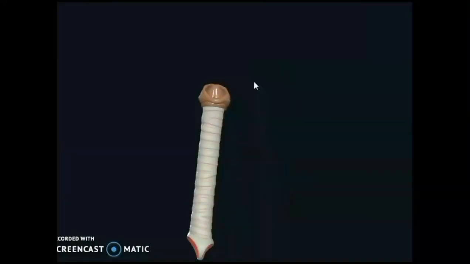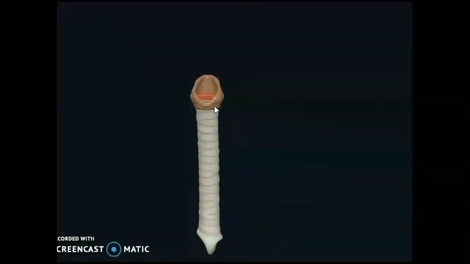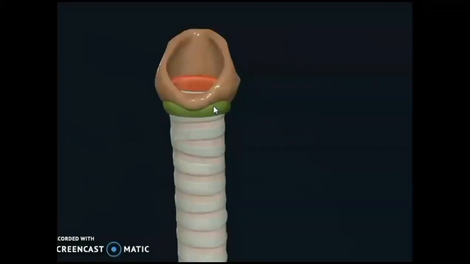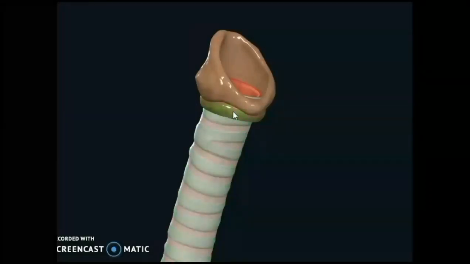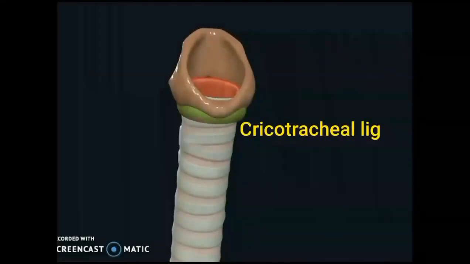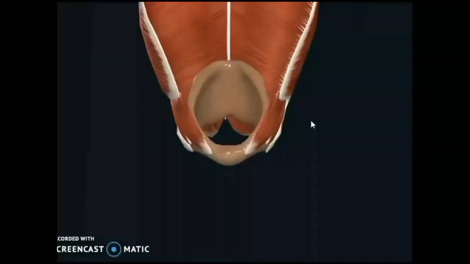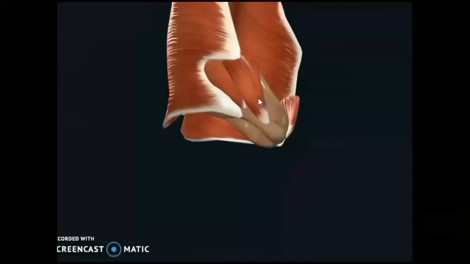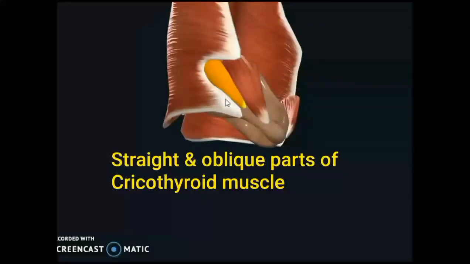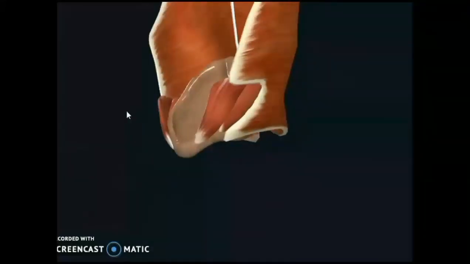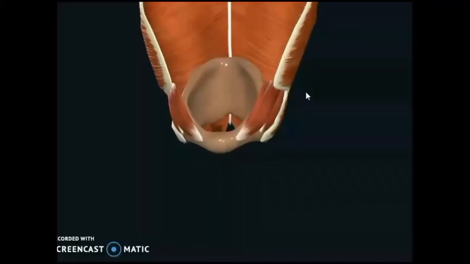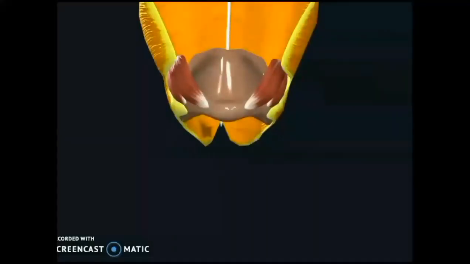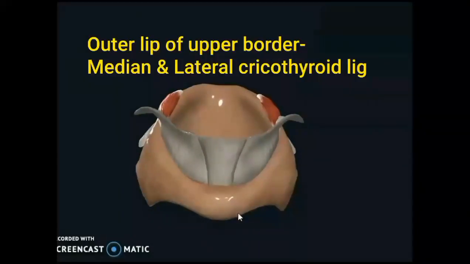You can see here the lower border of the narrow anterior arch of cricoid gives attachment to cricotracheal ligament, that is between the arch and trachea, that is cricotracheal ligament, whereas the outer surface of the narrow anterior arch of cricoid cartilage gives attachment to the oblique head and straight heads of the cricothyroid and also cricopharyngeal part of inferior constrictor. You can see thyropharyngeal part will come from the outer surface of thyroid cartilage, and from this surface cricopharyngeal part,